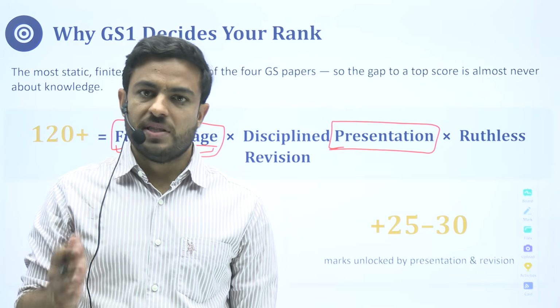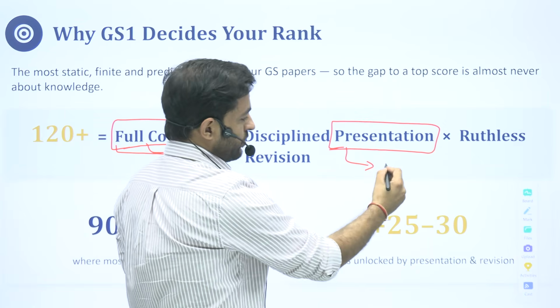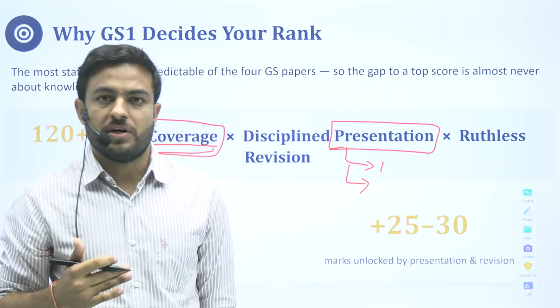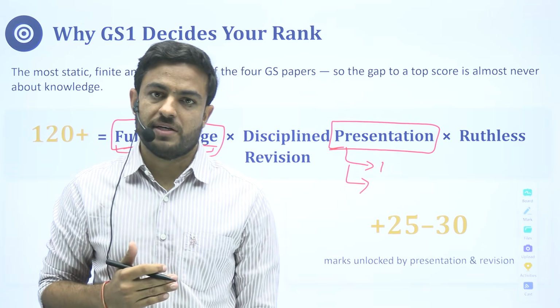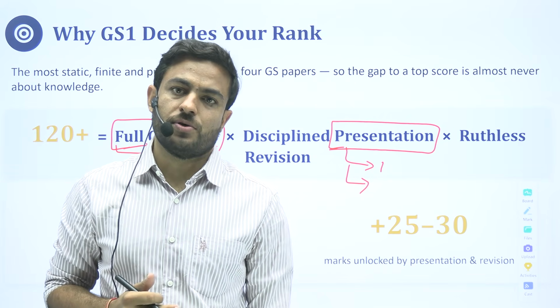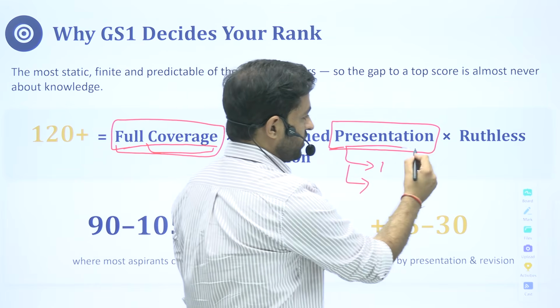Within presentation there are numerous things. First is the diagrams you make. Second is the way you write the content, the framework of your answers, whether you follow a structured order in your answers or not.